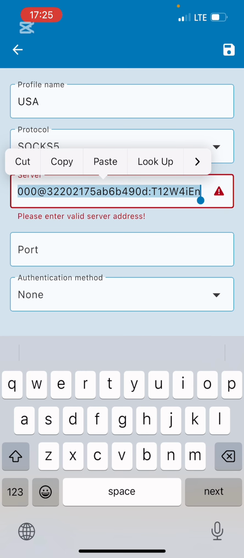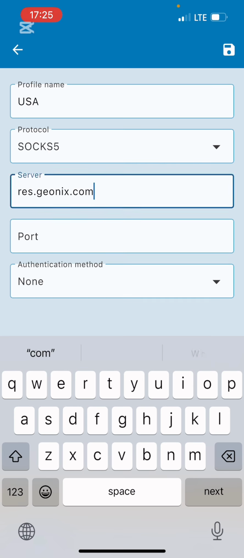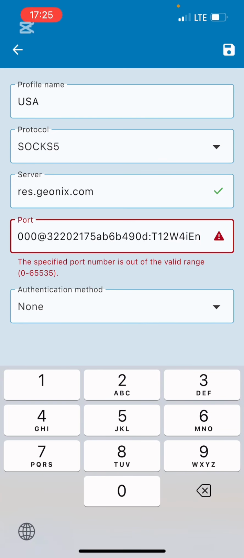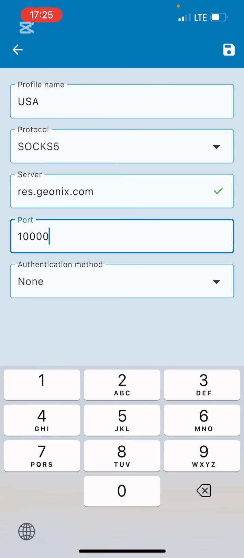So now I'm going to be cutting it off, right? So cancel the port. I'm going to paste it, right? And after the at, I'm going to copy everything, cut it off, cancel the at.